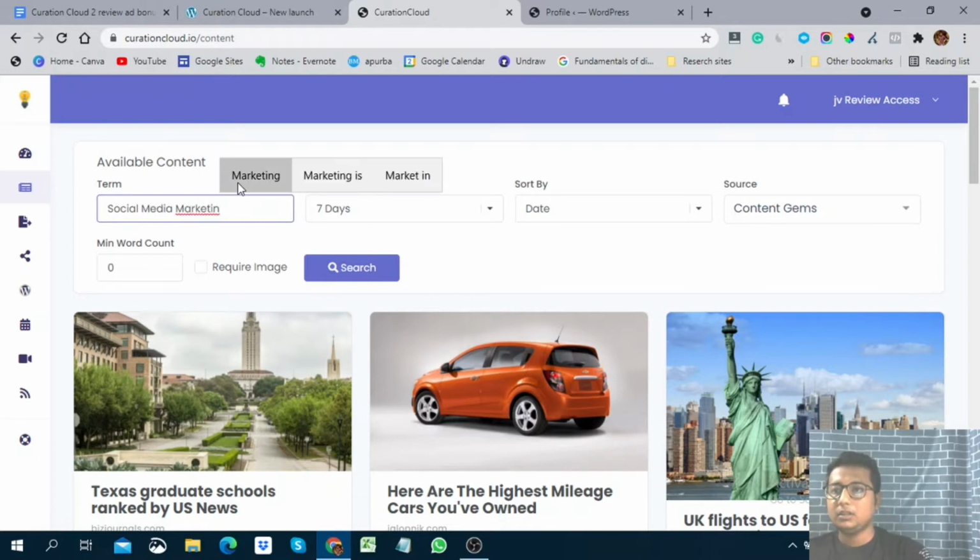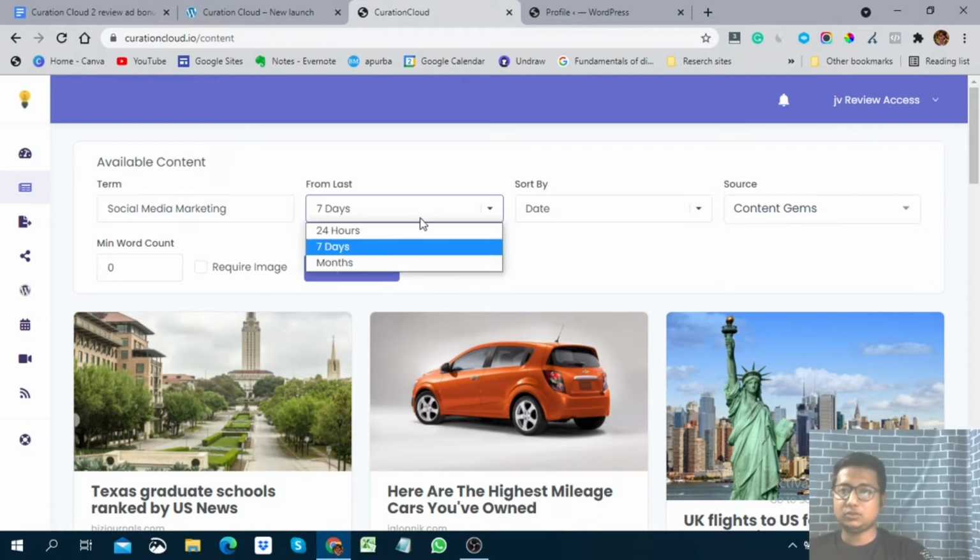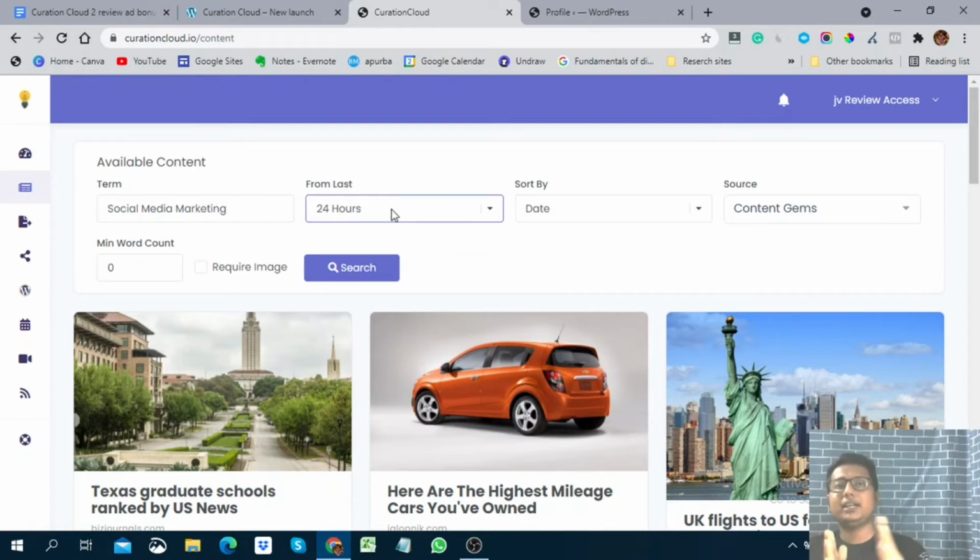Okay, I just put social media marketing. You have to put the dates. So what are the dates you want? Like 7 days before, the last 7 days, whichever posts are posted on this keyword will be showing here. Okay, this is the date.